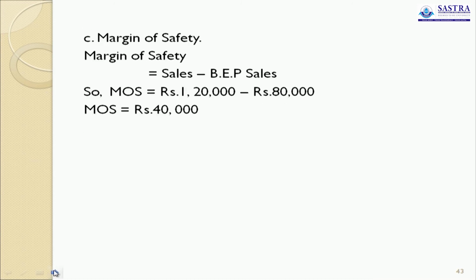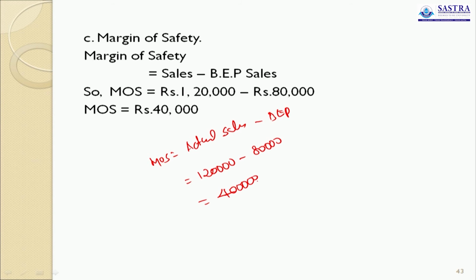Margin of safety is equal to actual sales minus break-even point sales. Actual sales is 1,20,000, break-even sales is 80,000, so 40,000 is the margin of safety. This is the answer.